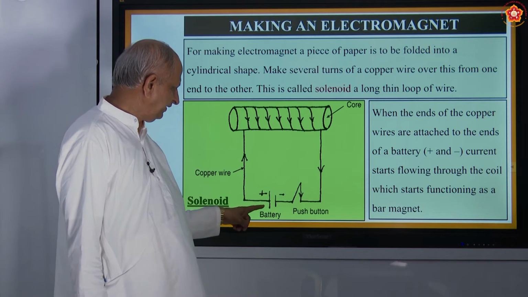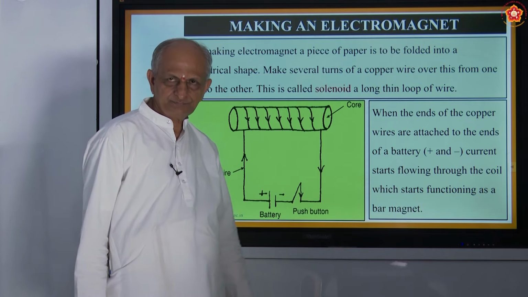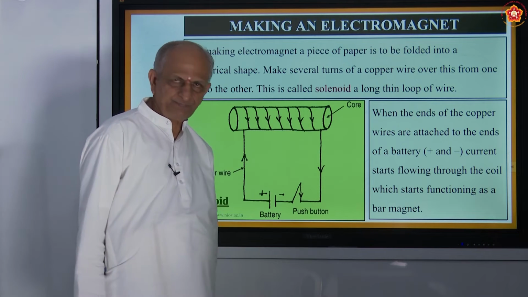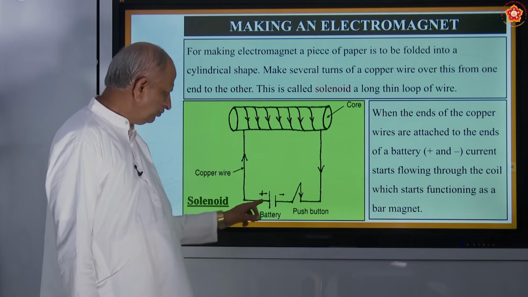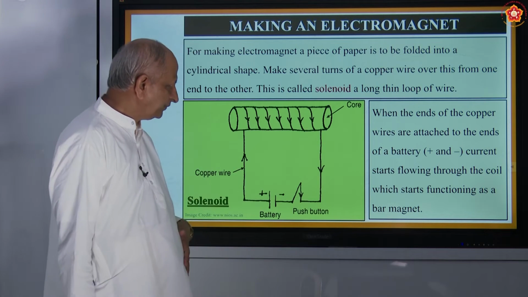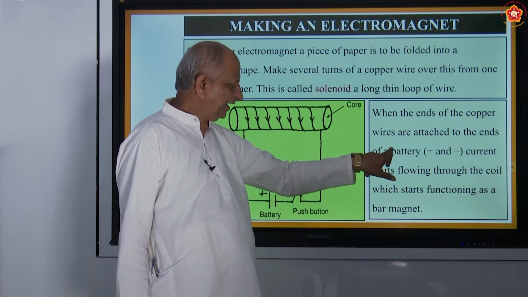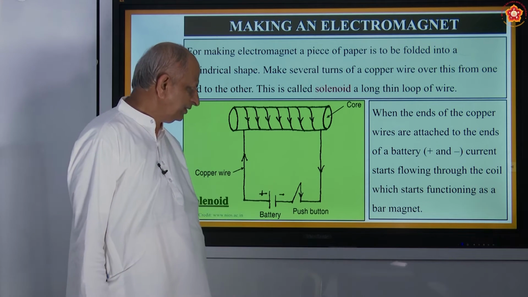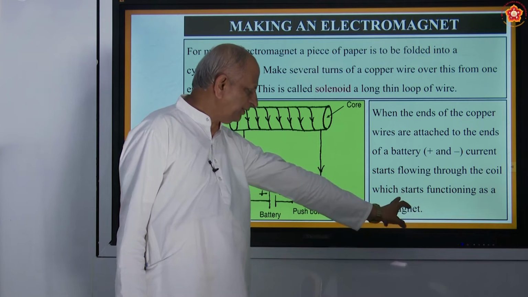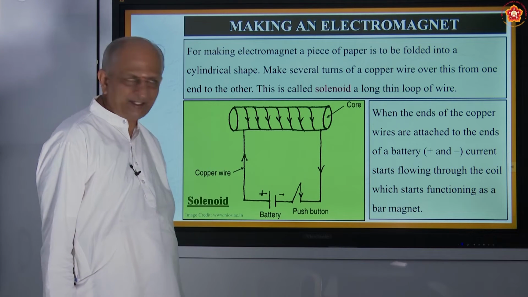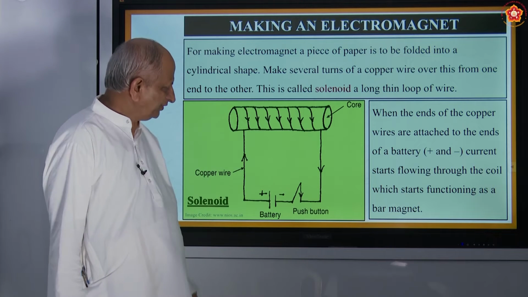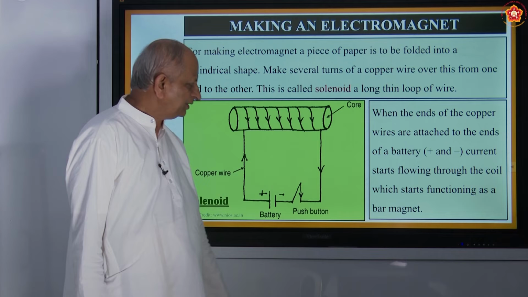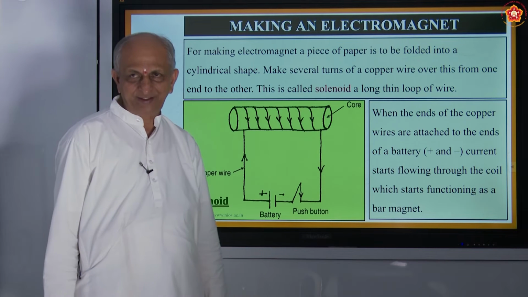This is connected to a battery and a push button. And how do you show the flow of current? From positive to negative. Actually, how do electrons move? Negative to positive. So when the ends of the copper wire are attached to the ends of the battery, this is plus and minus, current starts flowing through the coil, which starts functioning as a bar magnet. When you say magnet, it will have two poles, north pole and south pole, right? This is how an electromagnet is made. You can also try it.